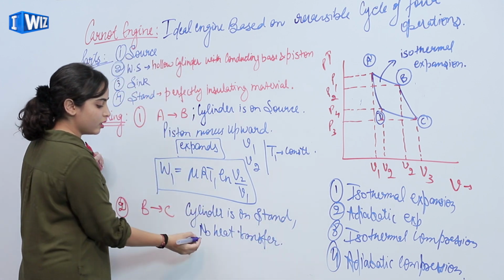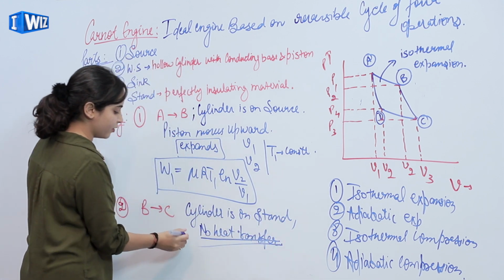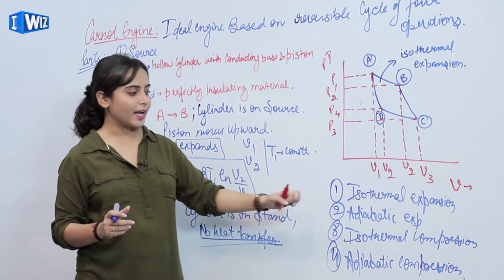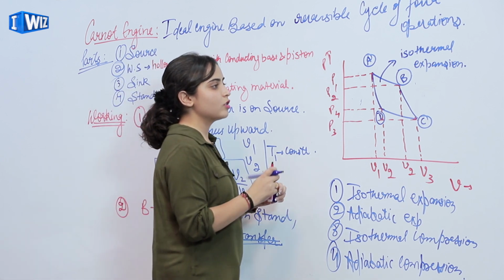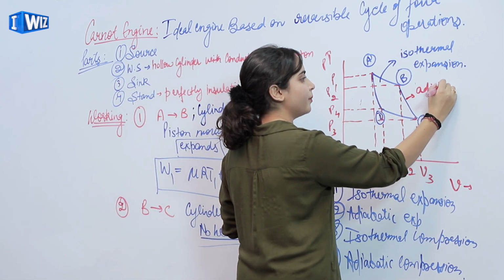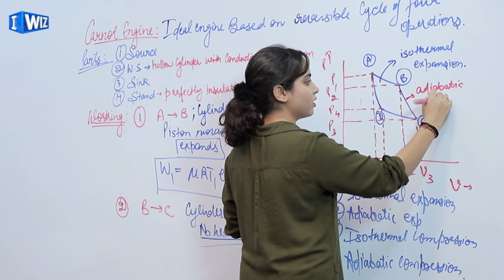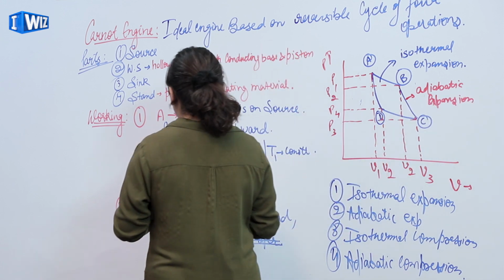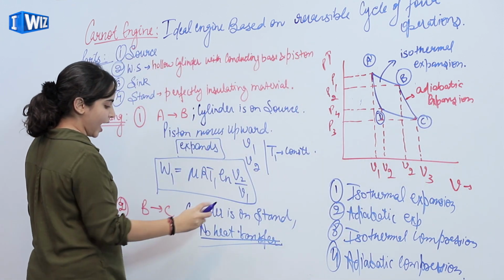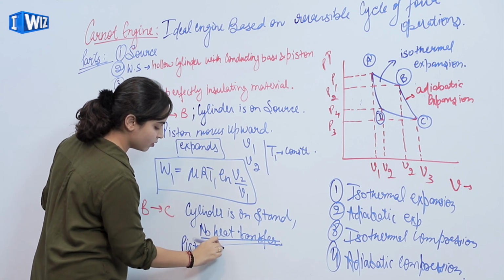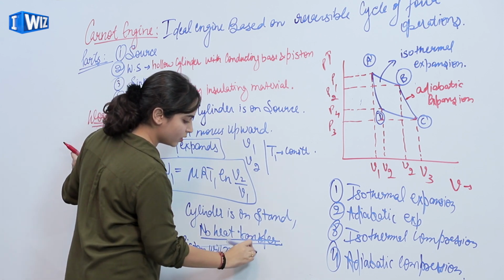So there is no heat transfer. That means B to C represents the adiabatic expansion. So the curve from B to C represents adiabatic expansion. So when the cylinder is on stand, the piston will move downwards.